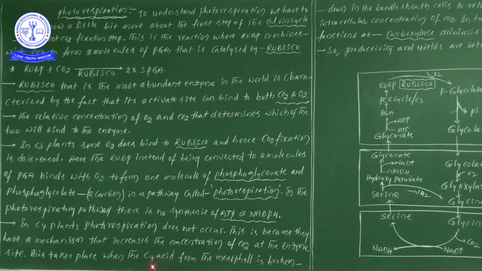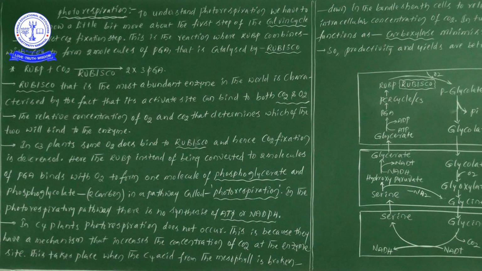Oxaloacetic acid is formed in the mesophyll cell, and then it is converted into malic acid. Once you see the structure of the C4 cycle, you will understand. Now it enters the bundle sheath cells as malic acid.